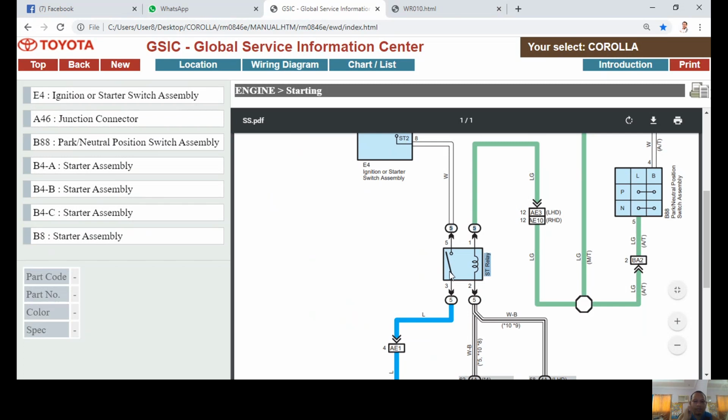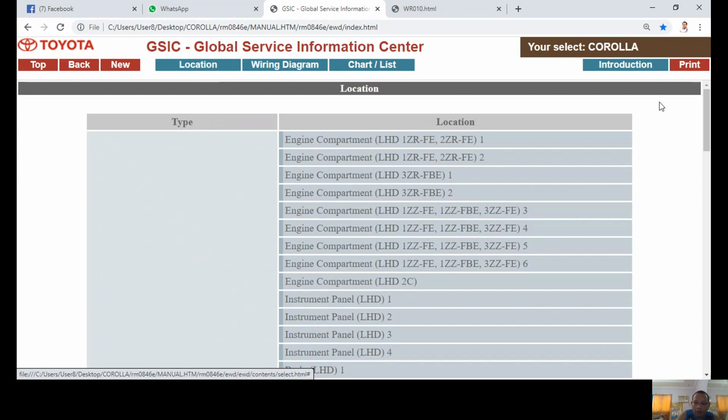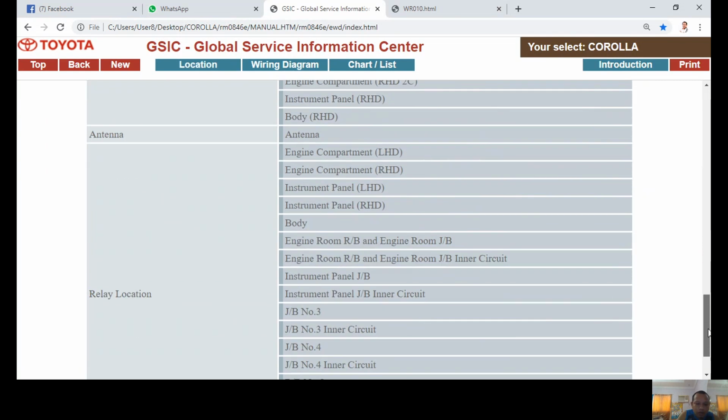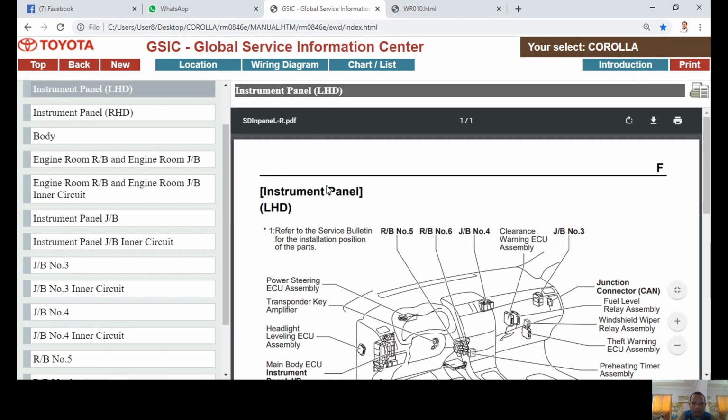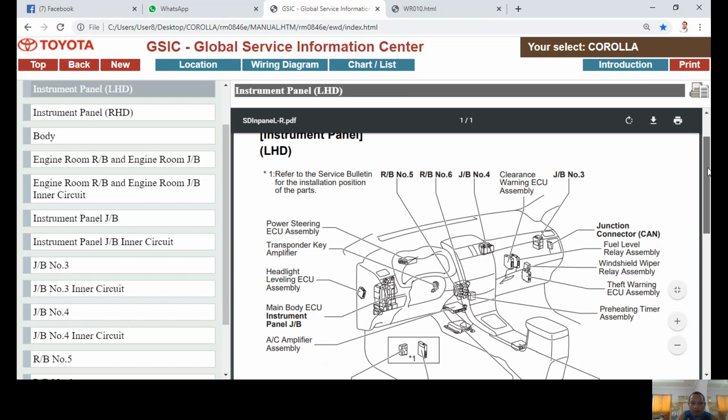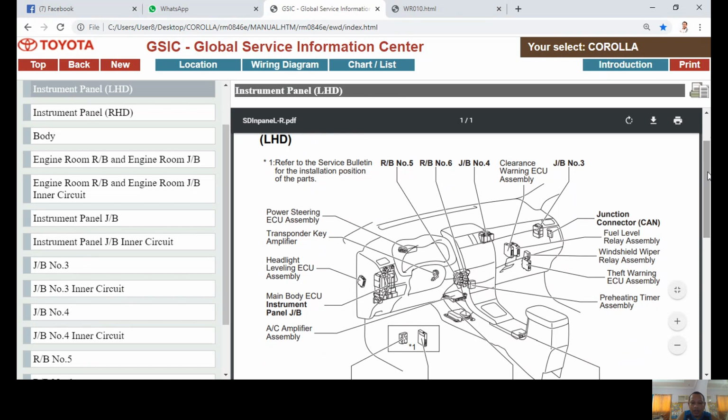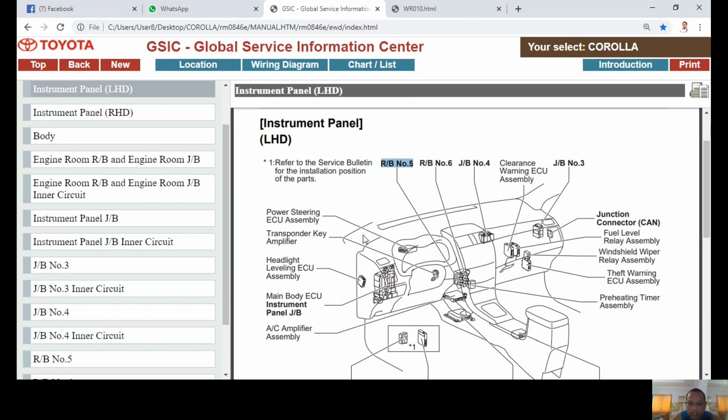Now, how could I find the relay block number 5? Definitely I will go to relay location again. Go to this menu, relay location. This one. Now, go to the instrument panel left hand side. A while ago, the relay was located on the relay block number 5 based on the wiring diagram. Now, where is the specific location of our relay?